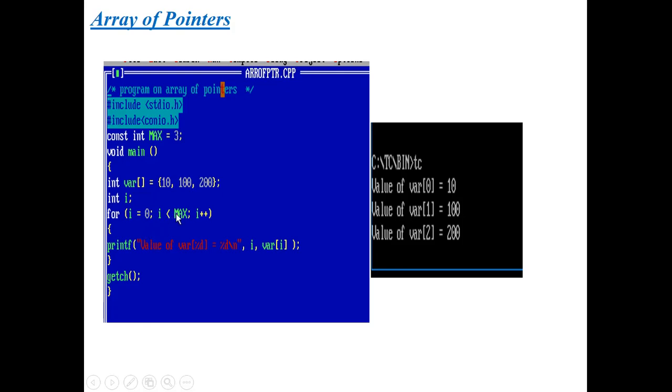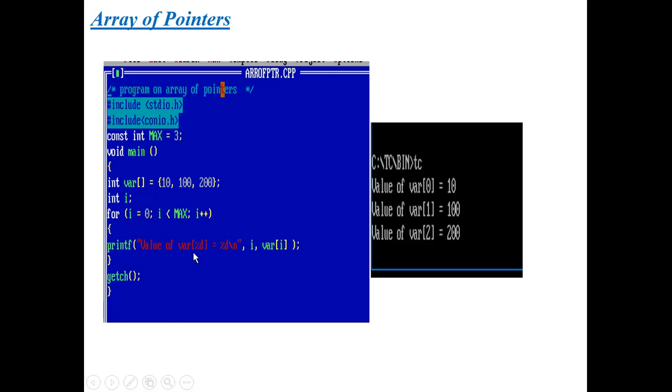Next, the condition is i less than max, because I have to print the values in the array. Then i++ increments the index value from the lowest address to the highest address. That's why I am incrementing the i value.